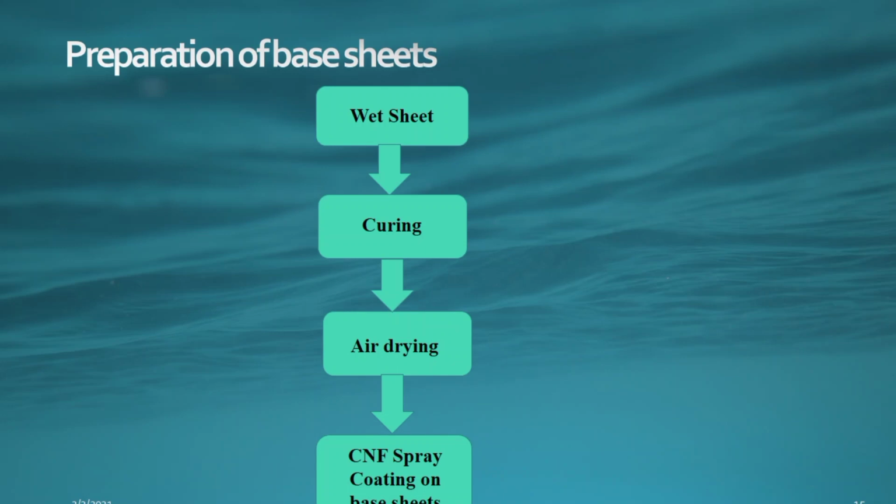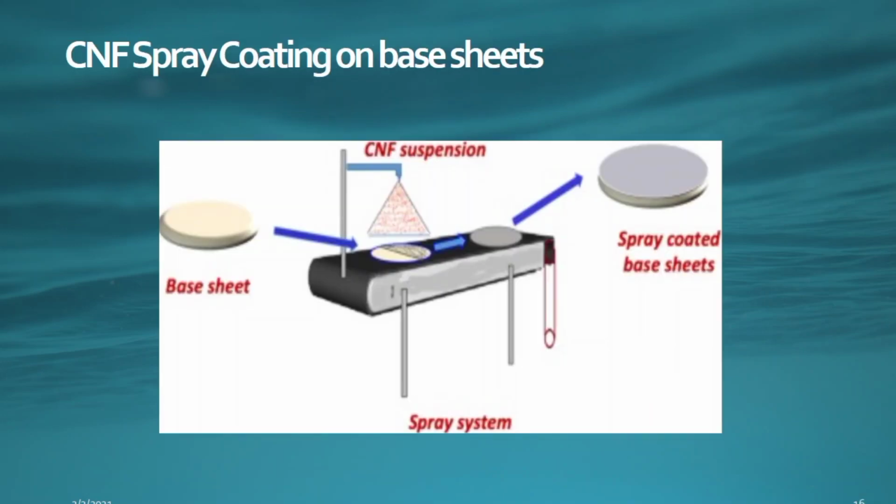Before coating, the base sheet was placed onto stainless steel circular plates and pre-wetted by dripping pure water on them until the sheets were fully wetted with no dry spots showing. This was done to improve the adhesion of the cellulose nanofiber layer.